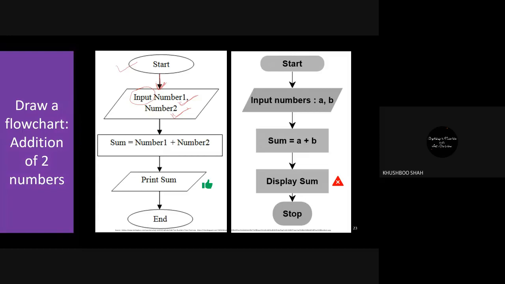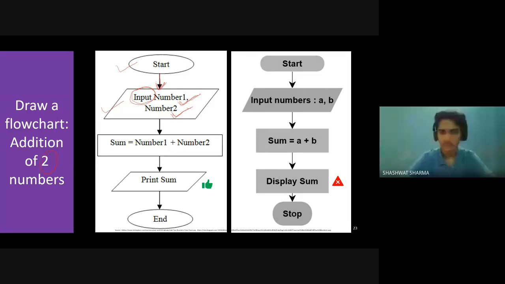So we have a parallelogram, and inside it, input number 1 and number 2. Is this clear? Yes, ma'am.